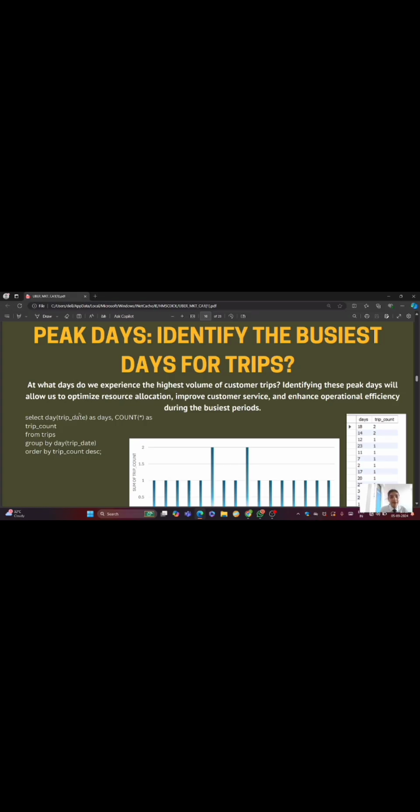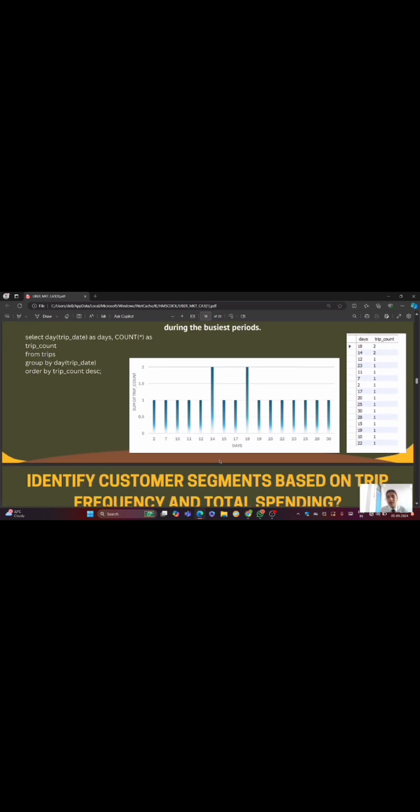So we have run this query: select day, trip count from trips, group by date, order by trip count in descending order. We have made this chart according to trip count. This day is the maximum, on which the trip count is highest, like 18 and 14 is the sum of trip count.